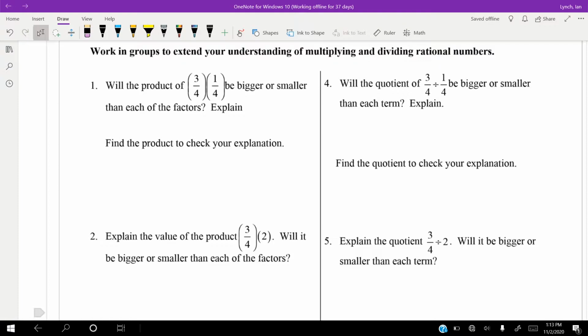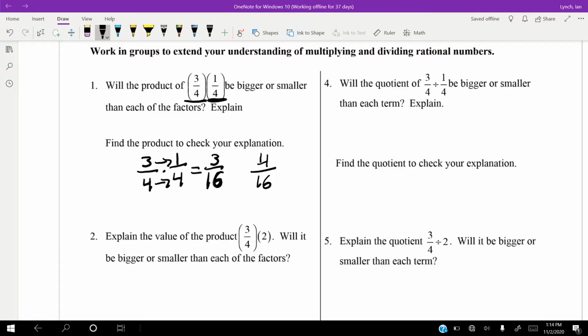And if we multiply this out, just like when we multiplied fractions before, you take 3/4 and multiply by 1/4, well, we multiply straight across. So 3 times 1 is 3, 4 times 4 is 16, and 3/16 is a lot less than 3/4, and it's slightly less than 1/4. 1/4 is 4/16. So let's think about it the other way.